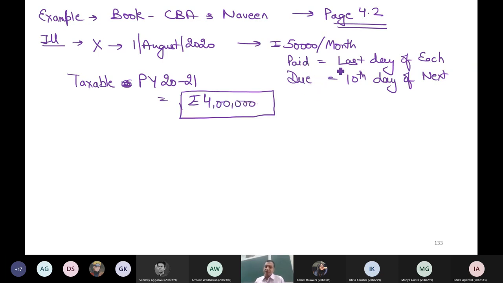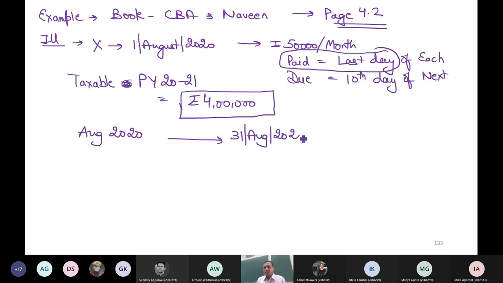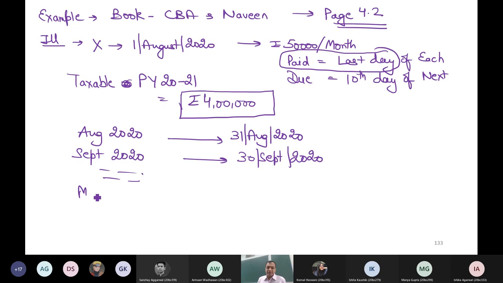Which is earlier, paid or due? Paid. That means in the same month it will be taxable. If it is the salary of August 20, it will be taxable when? On 31st August 20. Similarly, if it is the salary of September 20, it will be taxed when? 30th September 20. You go on like this, and if it is the salary of March 21, it will be taxable on 31st March 21, again in the same month.